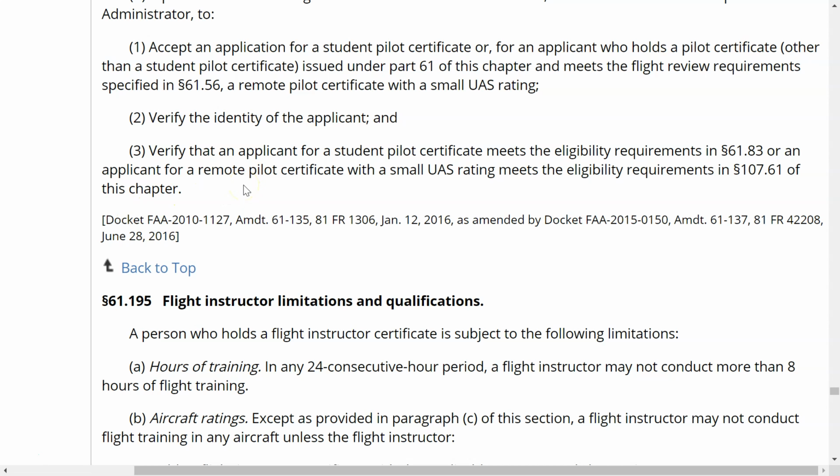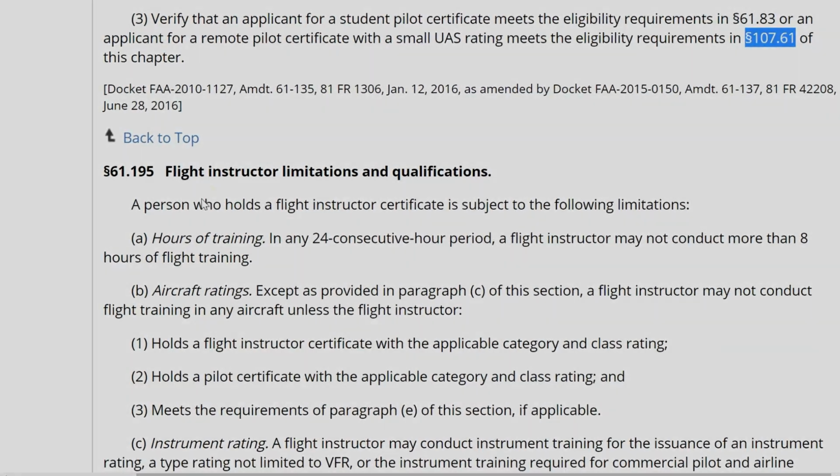So if your intent is to sign someone off for a student pilot certificate, don't do it until they meet all the requirements of 61.83. It is your requirement as a flight instructor to make sure that they meet all those requirements before you click the submit button on that IACRA and sign it. And if you're going to be submitting a small UAS rating application, you need to go to 107.61 and make sure that you comply with all that. If they don't meet all those requirements, don't sign that application. That would not be good for you.